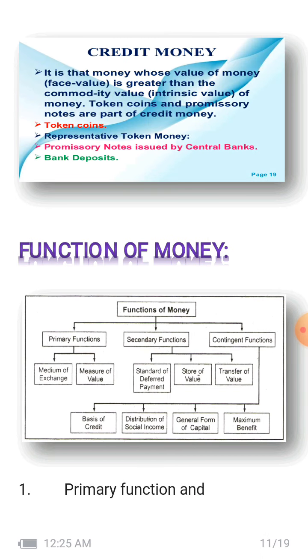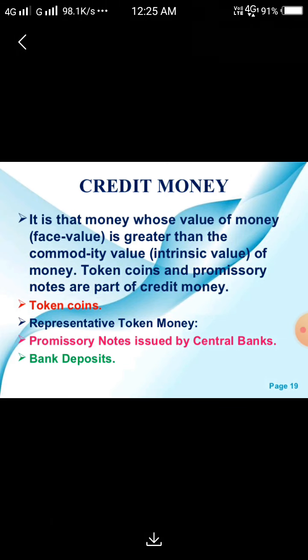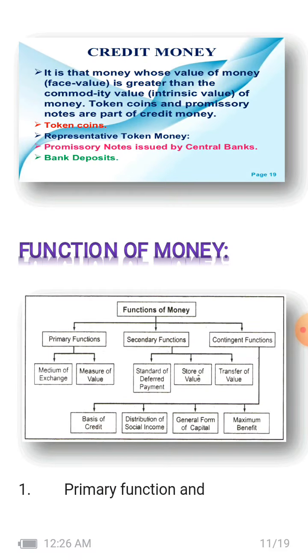Now the credit money. It is money whose face value is greater than its commodity value. Understand? It means M is greater than C, money value is greater than commodity value. Examples are tokens, coins, and promissory notes, which are part of credit money. Tokens, representative token money, bank deposits, these are all credit money, meaning money value is greater than commodity value, right?